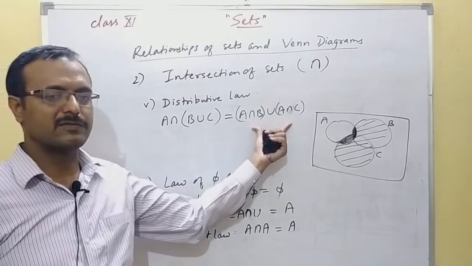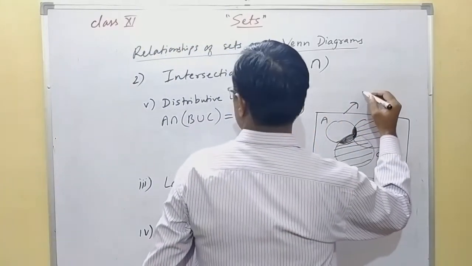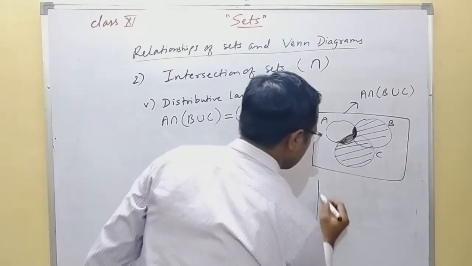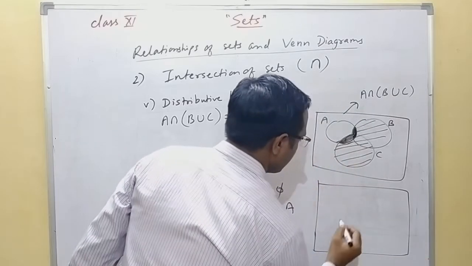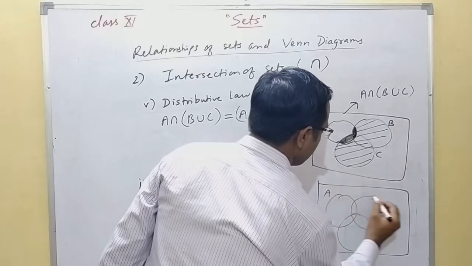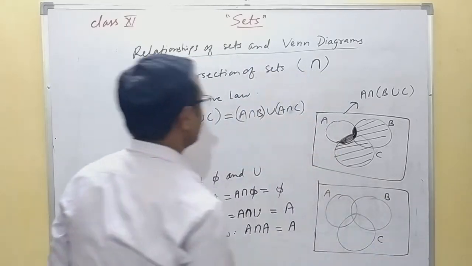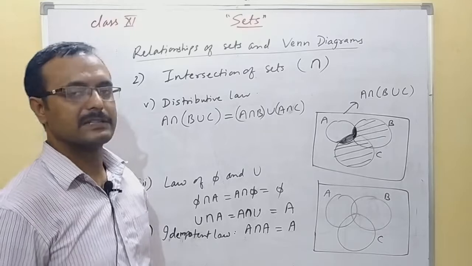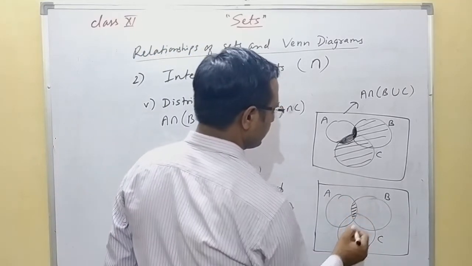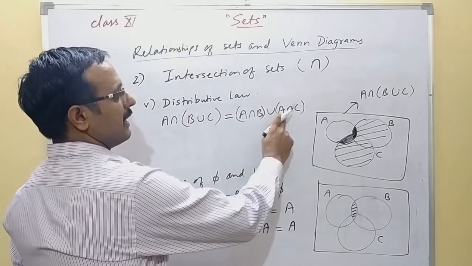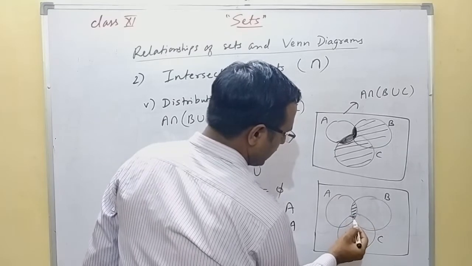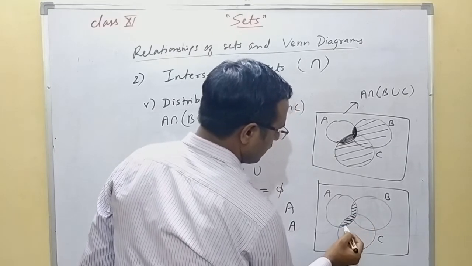Again, let us see for this one whether we are getting the same result or not. A intersection (B union C), and in the second we are doing the same thing. We will take three sets A, B and C. Now you see that A intersection B you have to find first. A intersection B is this portion. Now A intersection C in the second bracket will be this portion.